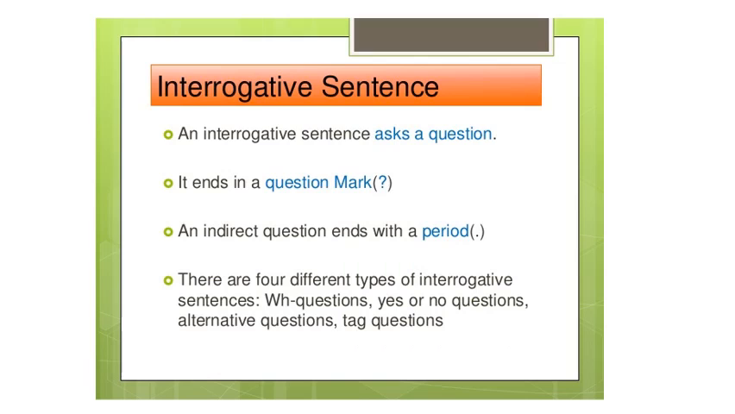Now let's learn about interrogative sentences. An interrogative sentence asks a question. It ends in a question mark. An indirect question ends with a period. These are 4 different types of interrogative sentences: WH questions, yes or no questions, alternative questions, and tag questions.